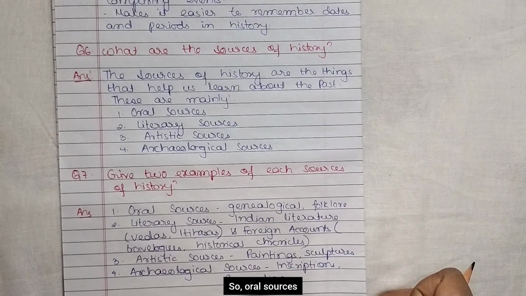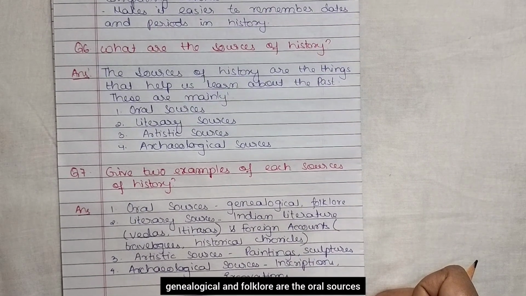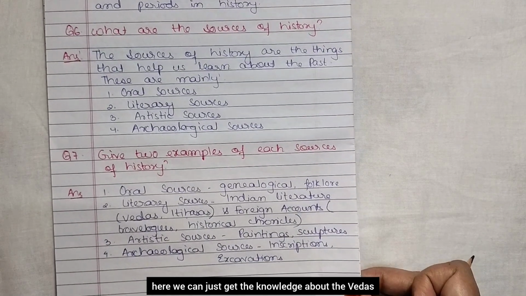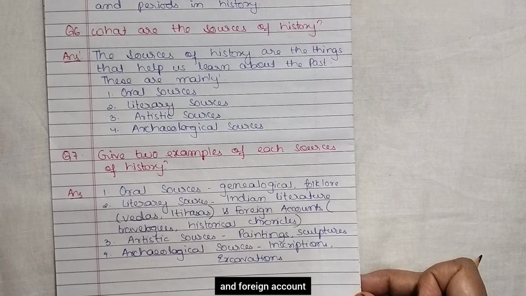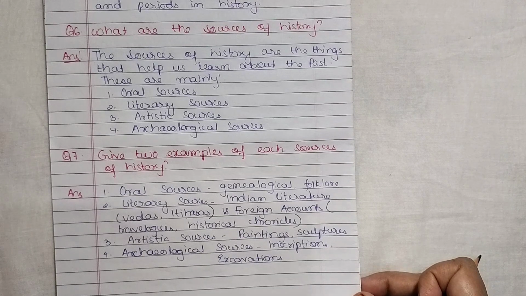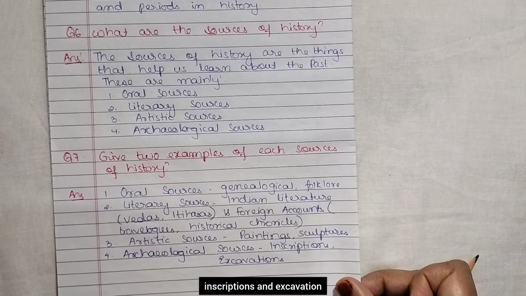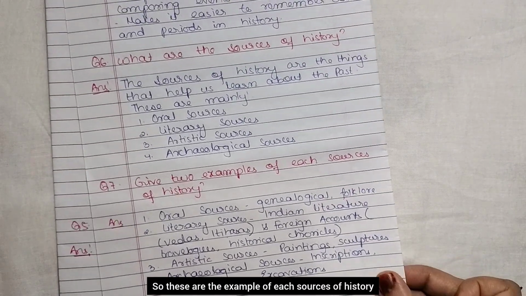So oral sources: genealogies and folklore. Literary sources: Indian literature, here we get knowledge about the Vedas and the Itihasas that tell us about history, and foreign accounts, travelogues and historical chronicles. Artistic sources: paintings and sculptures. And archaeological sources: inscriptions and excavations. So these are the examples of each source of history.